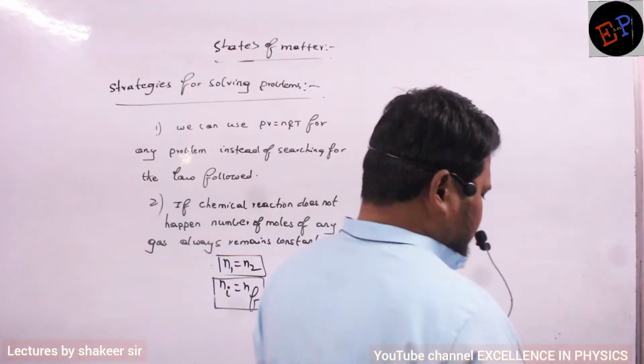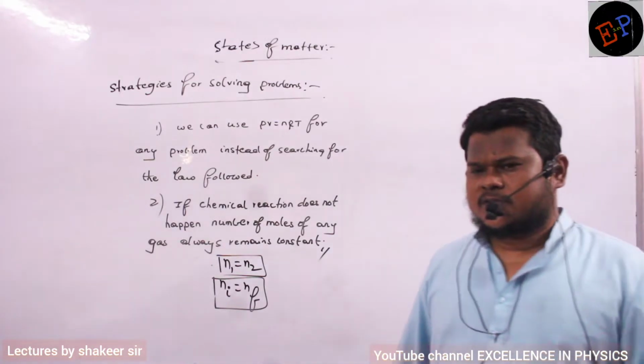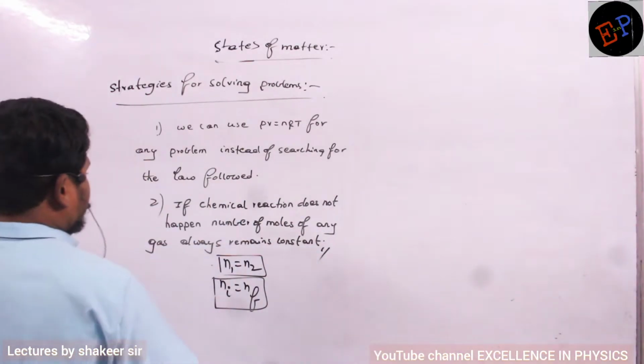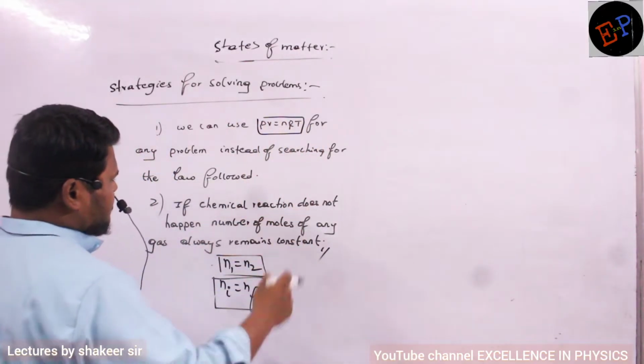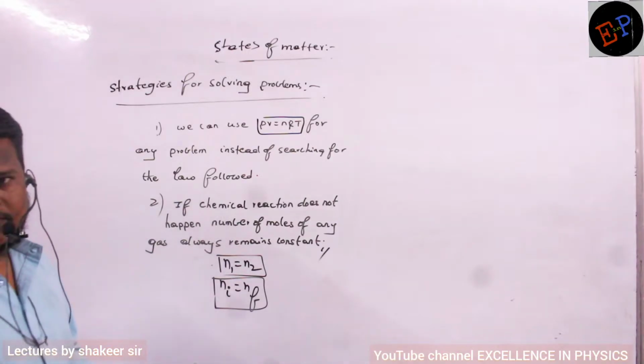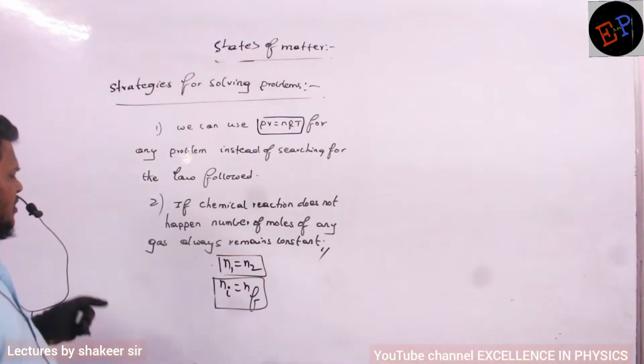So we are following some strategies for solving problems. The first strategy is that for any problem which is given directly, you can use PV = nRT without searching for whether it is Charles' law, Boyle's law, or Avogadro's law. Directly you can use PV = nRT.